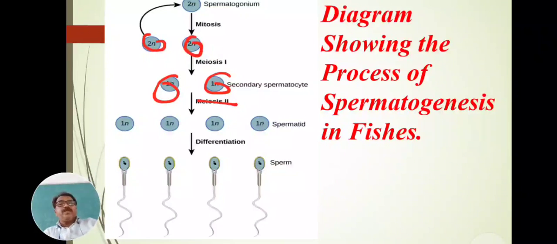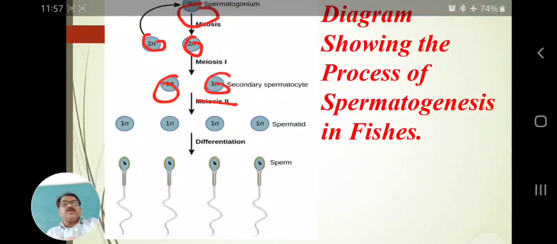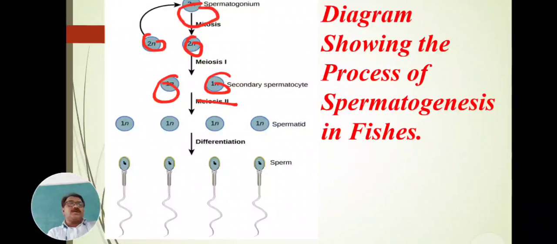Remember, in this figure, this sperm mother cell or spermatogonium is single, and diploid. Then the primary spermatocytes are also diploid, 2 in number.